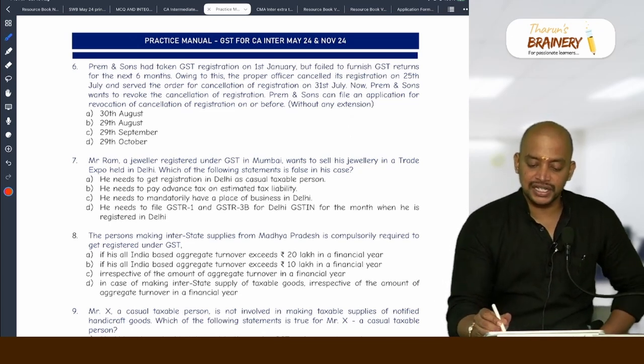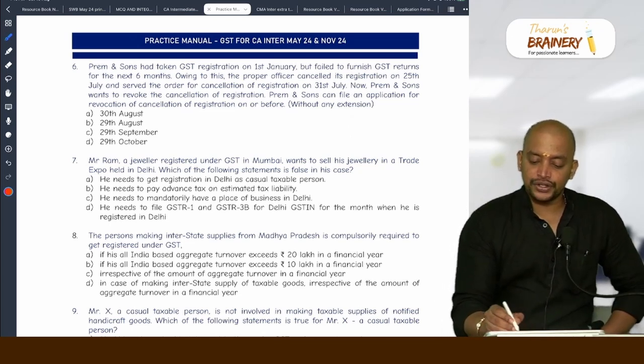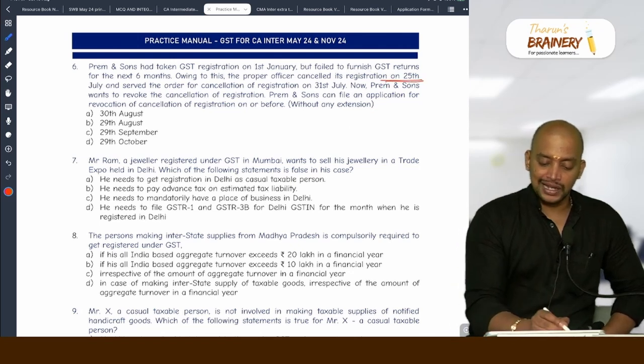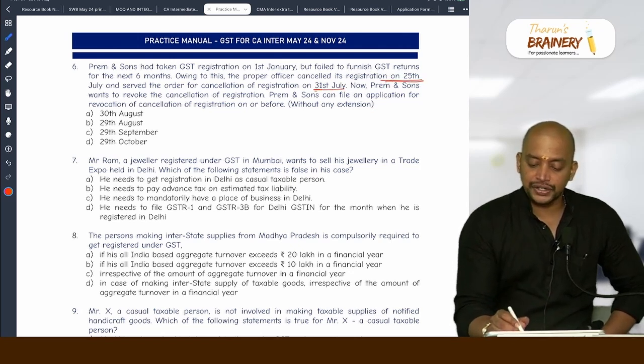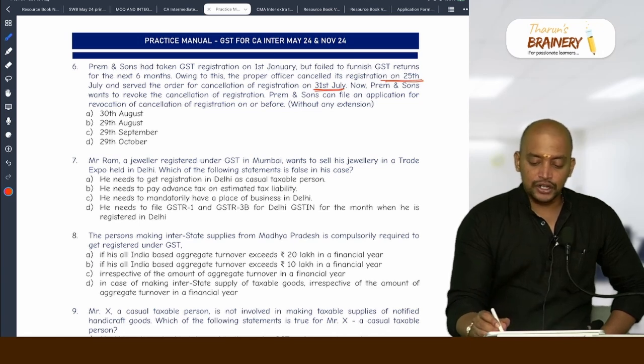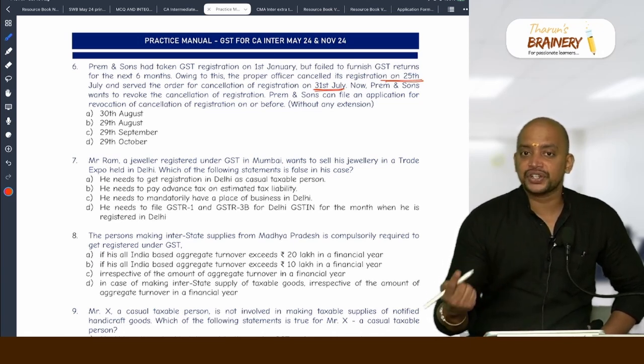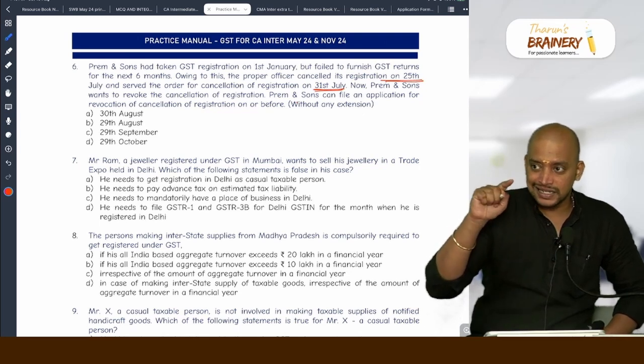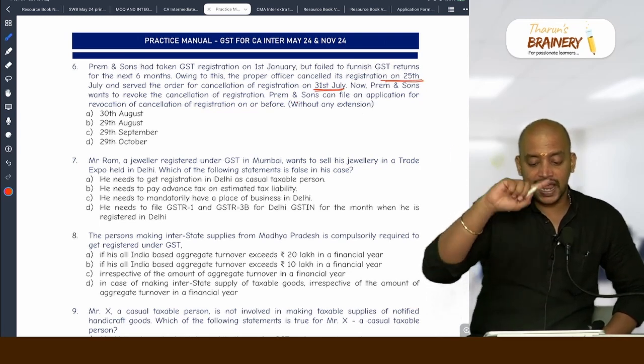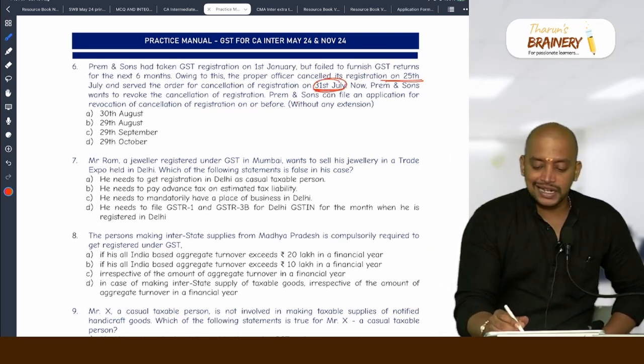Failed to furnish GST returns. Owing to this, the officer cancelled the registration on 25th July and served the order of cancellation on 31st July. Now Prem and Sons want to revoke. They can make an application by which date? 90 days from the date of the cancellation order. What is the cancellation order date? 31st July.